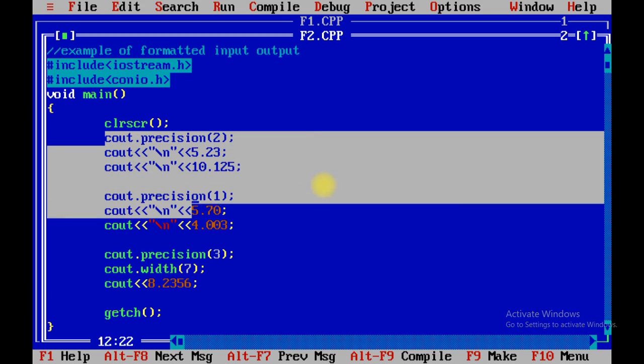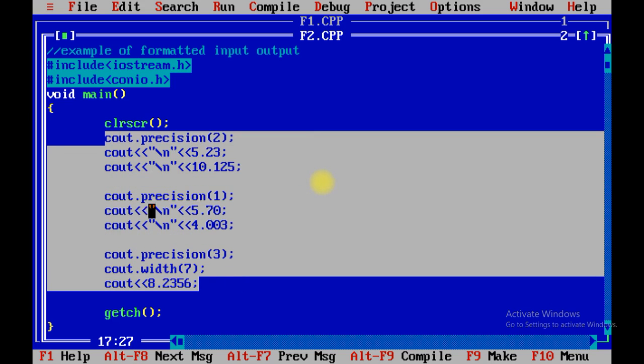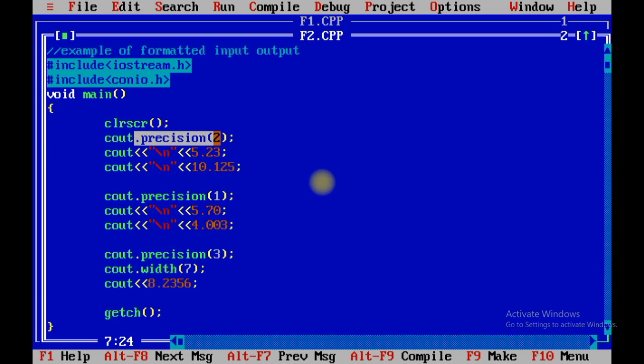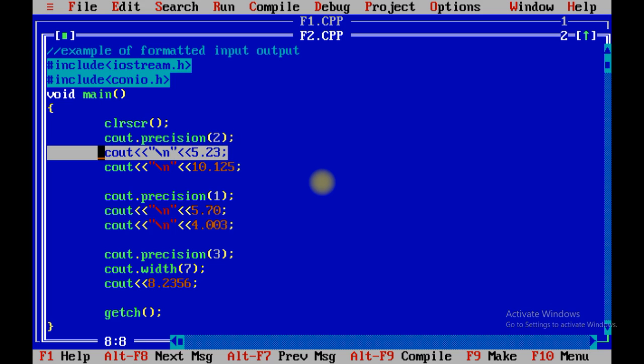So in this particular program we have learned regarding precision. Precision function is nothing but when you want to set the decimal point fraction point after any number, at that time you can use precision function. First of all I have set it with 2, so in this case it will print simple number.